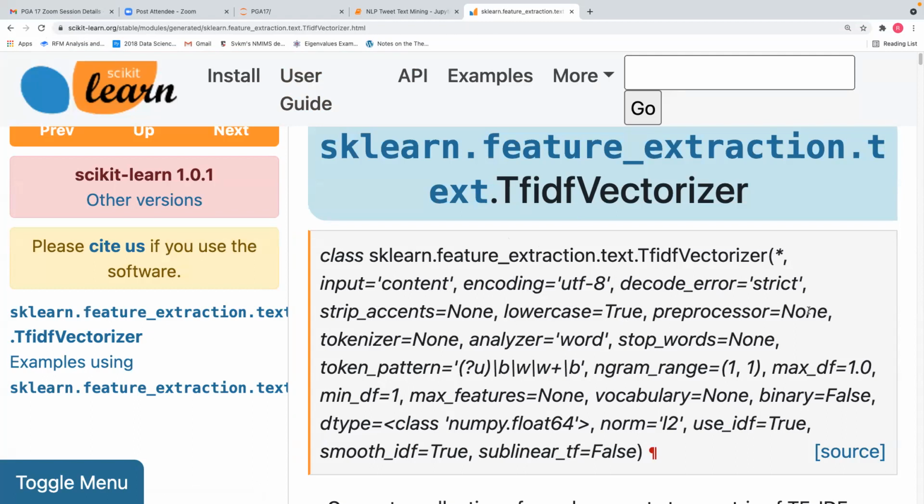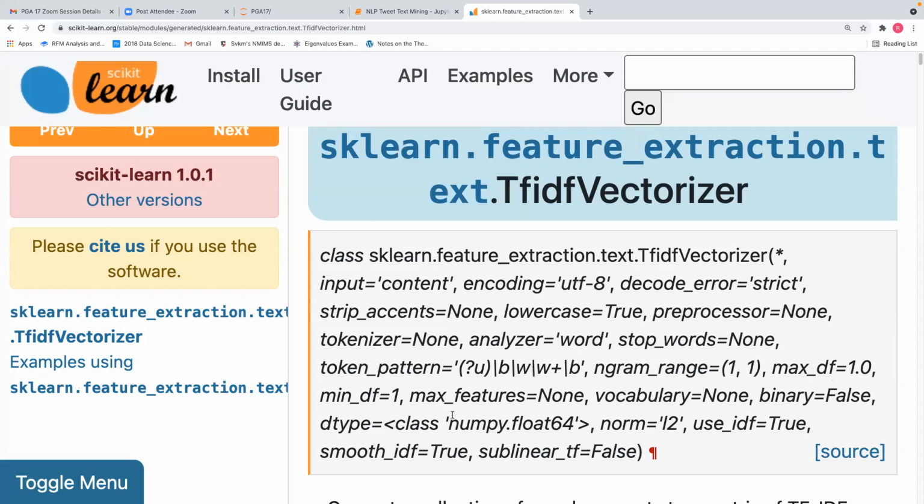UTF-8, lowercase true, preprocessor none, tokenizer none, analyzer equal to word. So we can give the sentences straight away, we don't need to give a word tokenizer. Here we can give the text directly. Stop words equal to stop words, we can give the stop words. N-gram range is 1,1, that means one word.